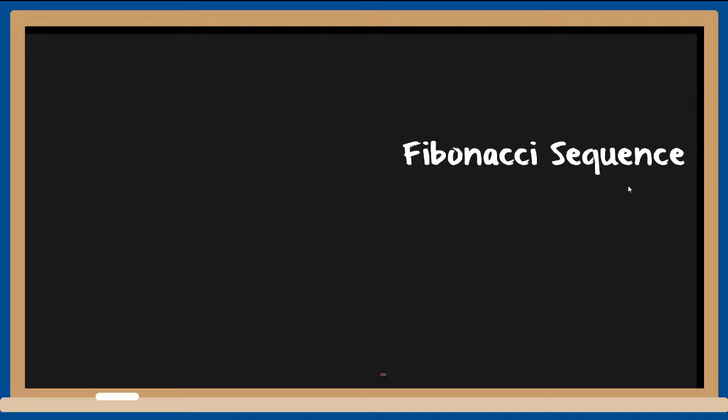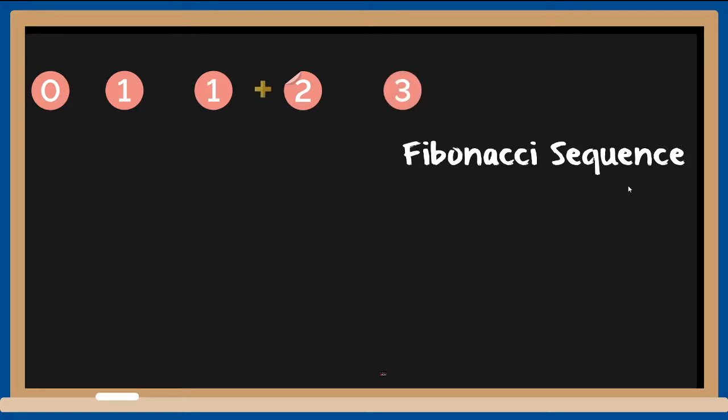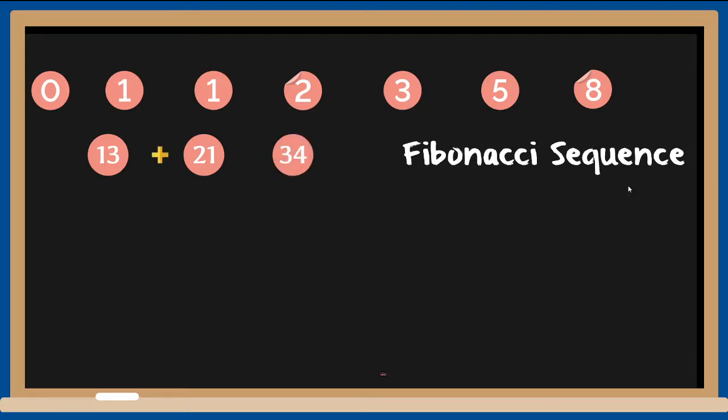Now this sequence is made with the foundation of two numbers. Then what you do is you add these two numbers, 0 plus 1, and you get 1. Then you add the previous two numbers, that is 1 plus 1 is 2, then 1 plus 2 is 3. That is the Fibonacci sequence. You keep going. 2 plus 3 is 5, 3 plus 5 is 8, 5 plus 8 is 13, 8 plus 13 is 21, 13 plus 21 is 34, and so on. You can keep going.